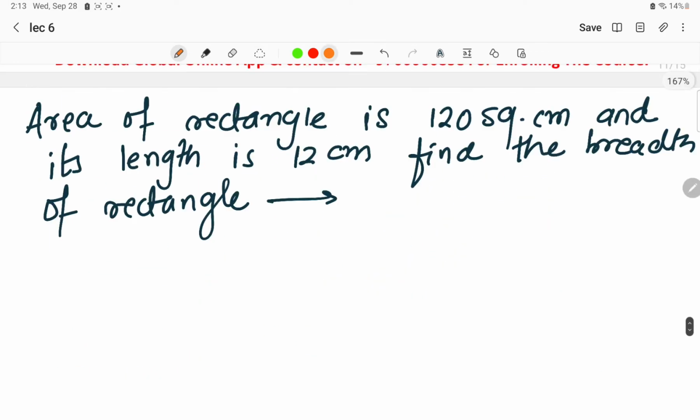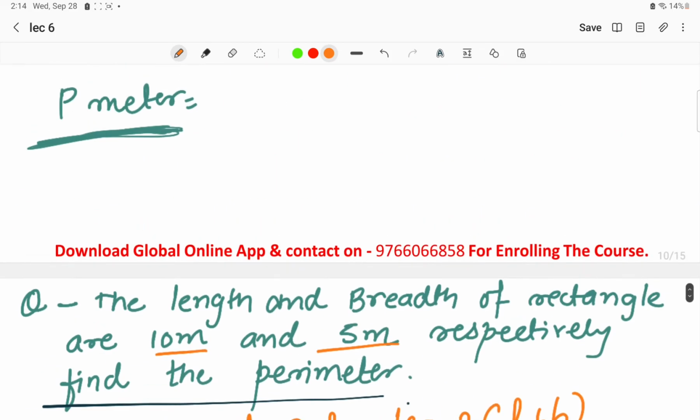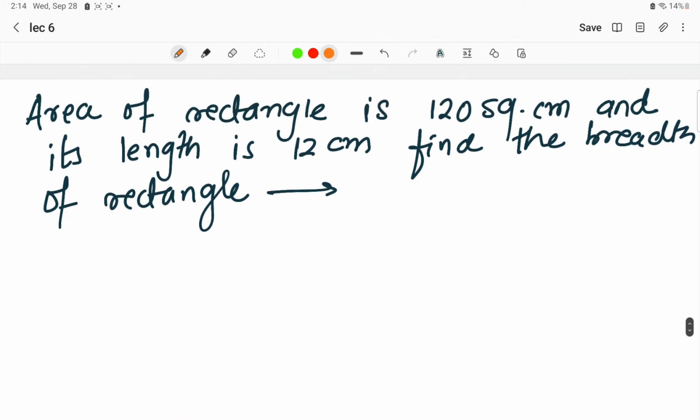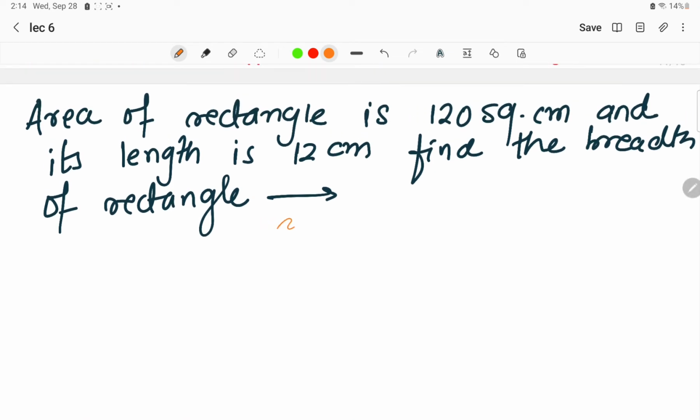Next question. Now in this second question, the area of the rectangle is given, that is 120 square centimeters, and we have to find the breadth. Basically length is given and area is given, we have to find the breadth, okay. Once again, the formula for the area of the rectangle is a very simple one: area is equal to L into B, okay.